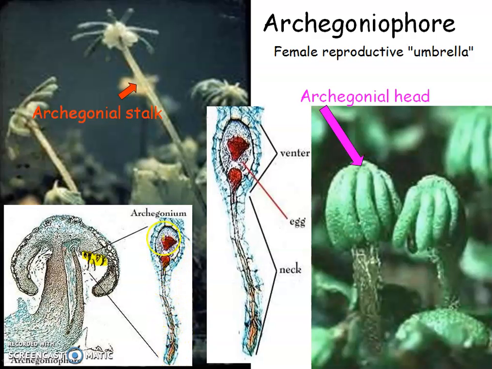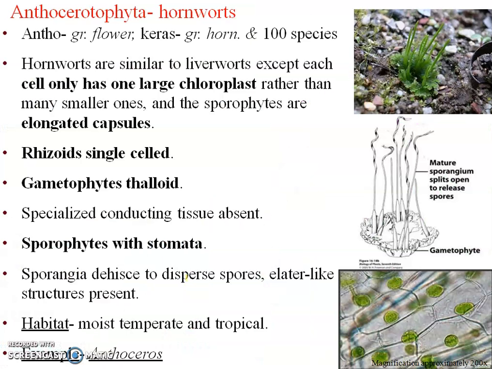Okay, from where the egg will be fertilized. So neck, egg and venter. Then the hornworts. The hornworts' characteristics are almost the same. They are also green in color, having chloroplasts.